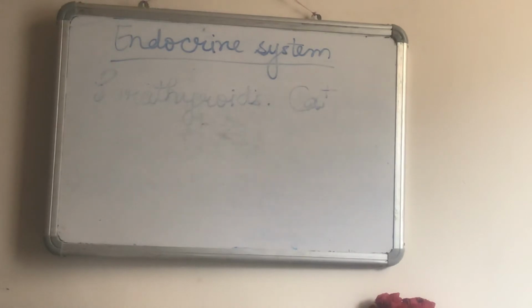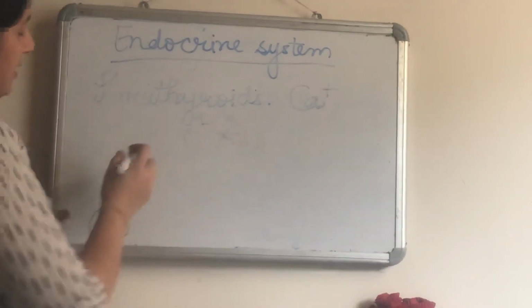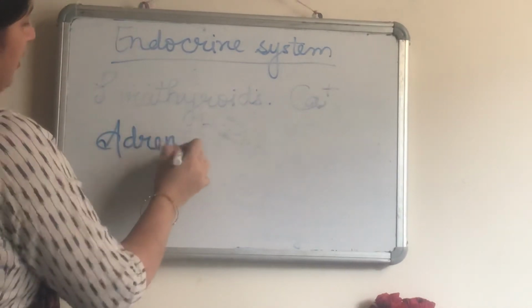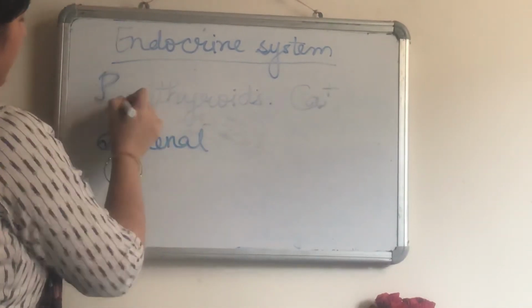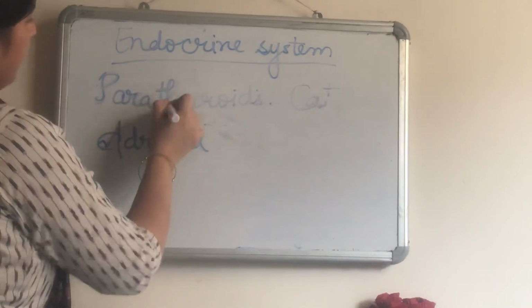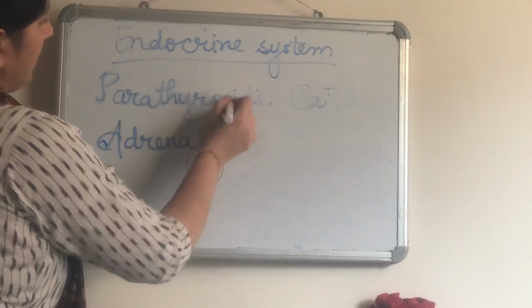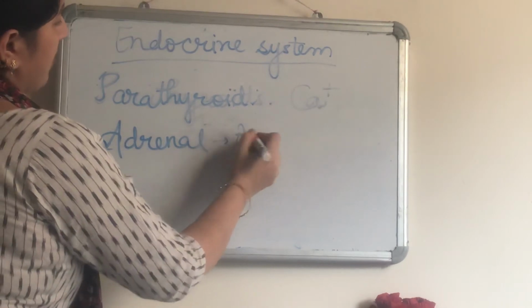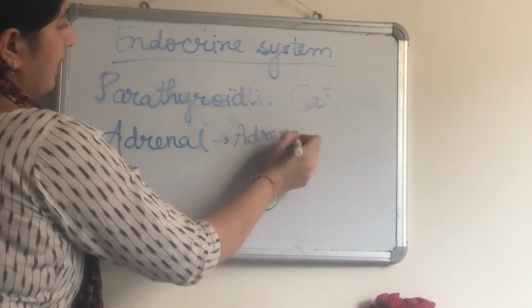Okay. Then after that we have adrenal gland. Adrenal gland lies above the kidney, and the hormone which I have written in the starting, that was adrenaline, will be secreted by this. So this was our parathyroid, and this is adrenal gland, which releases the emergency hormone adrenaline.